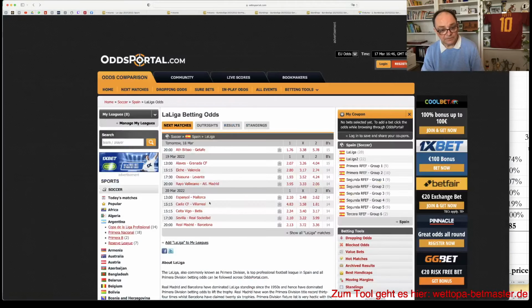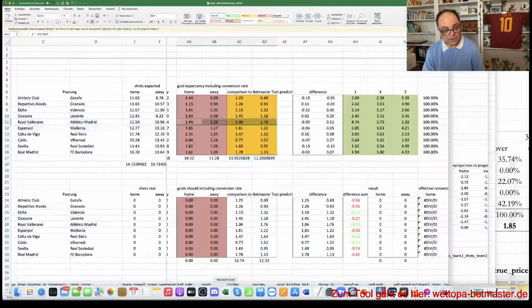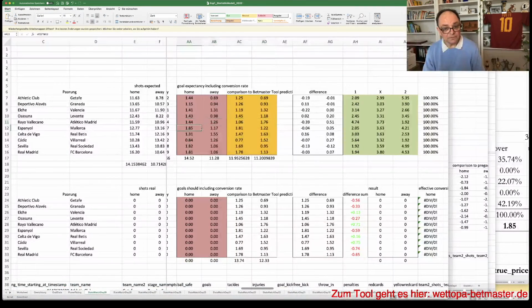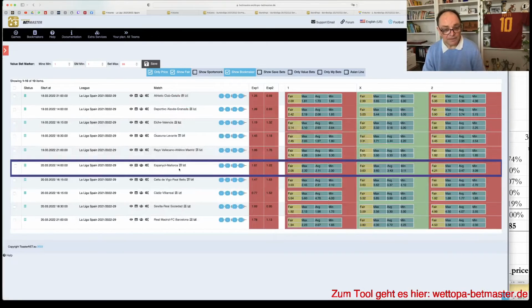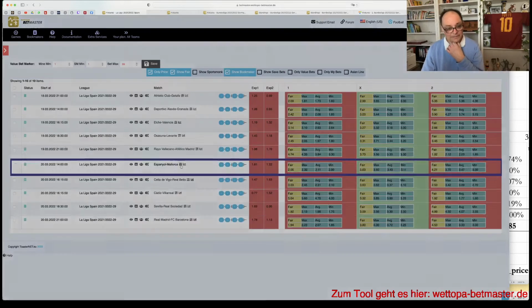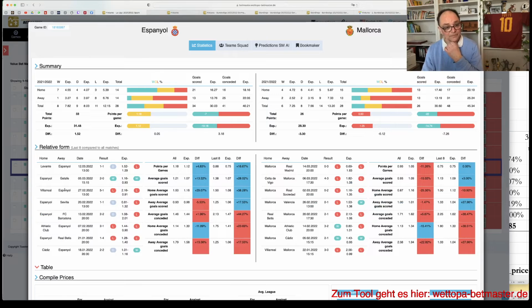In Espanyol against Mallorca, 2.1 looks clearly too low to me, but here it says even confirmation. Here it would even say it's better. It's more of an edge. I wouldn't have fancied it, but to be honest, Mallorca, I just watched a single game, I think, and I'm not so sure about Mallorca. In general, I don't know them, so to say.